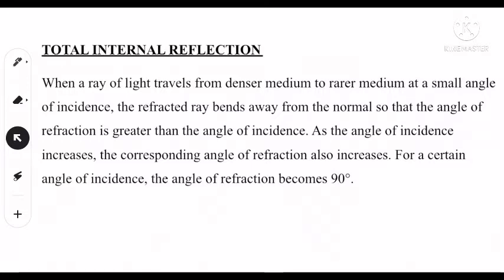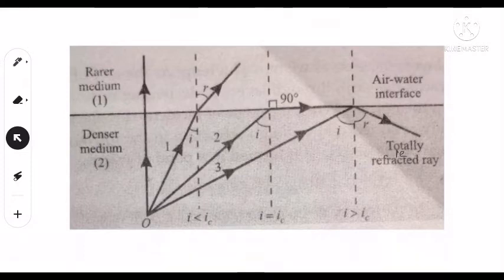When a light ray travels from denser medium to rarer medium at a small angle of incidence, the refracted ray bends away from the normal, so that the angle of refraction is greater than the angle of incidence. As the angle of incidence increases, the corresponding angle of refraction also increases. For a certain angle of incidence, the angle of refraction becomes 90 degrees. At this time the angle of incidence is known as the critical angle.